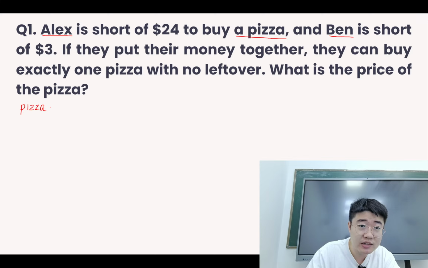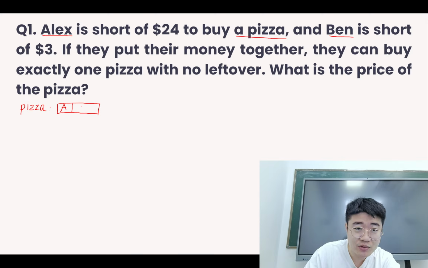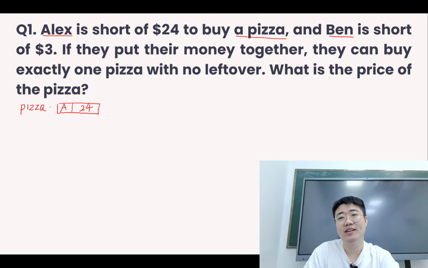if it's Alex buying the pizza, we can see that we do not have enough money. Suppose this is the amount of money for Alex, which is definitely not enough. We need another $24 here. So we need to add $24, then we can buy one pizza.